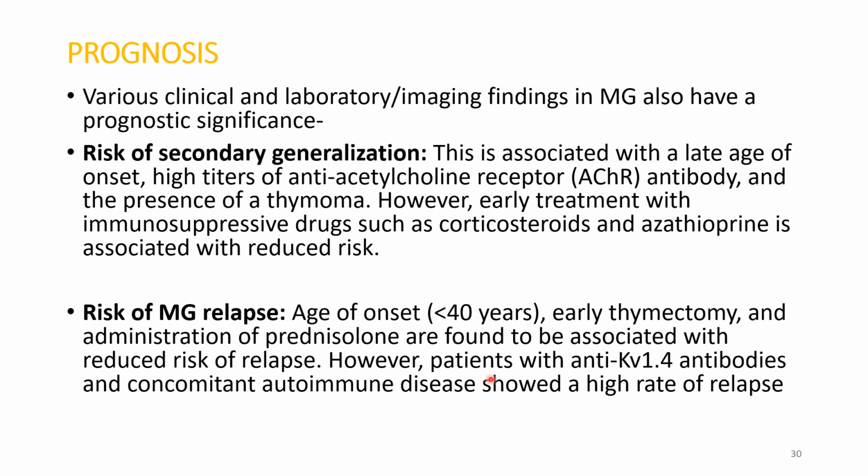But however, patients with anti-Kv1.4 antibodies, so these are the antibodies against the potassium channels, which in some patients are also present, and concomitant autoimmune disease, if any other autoimmune disease is present, then these will show a high rate of relapse. So what is the prognosis? There is a risk of secondary generalization. So in one part it is present, myasthenia gravis, now it has attacked the whole body. That is a generalization, and there is a risk of relapse of myasthenia gravis.